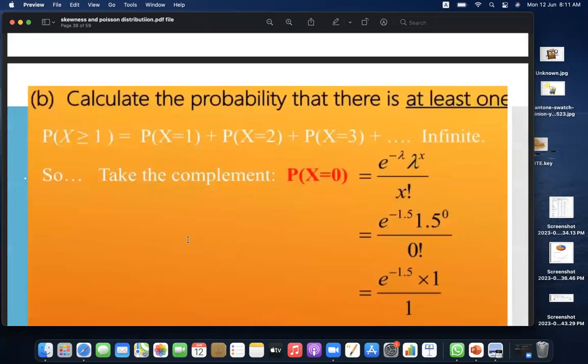Calculating the probability that there is at least one accident. So we are calculating the probability for a random variable which is more than or equal to 1.